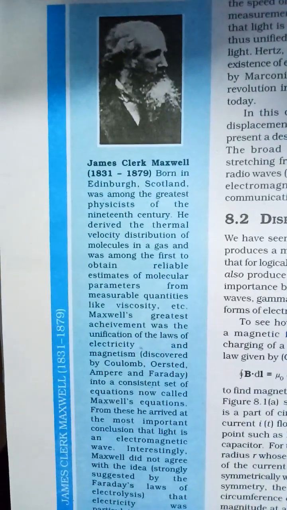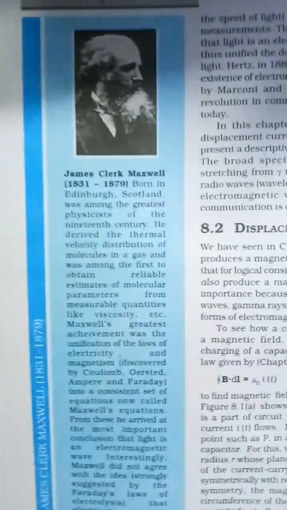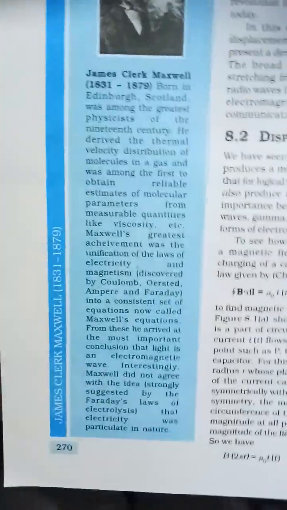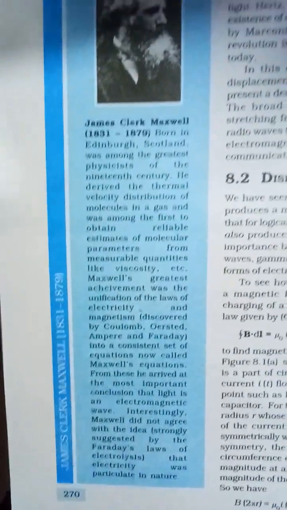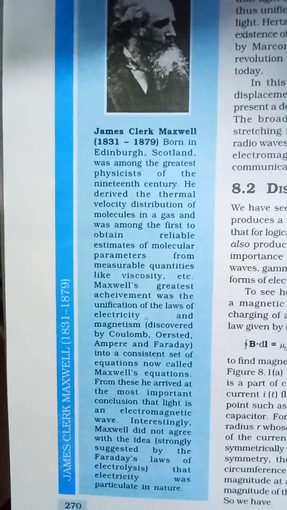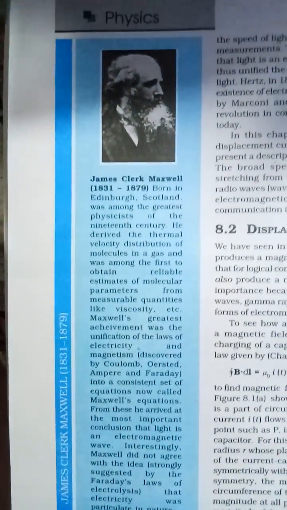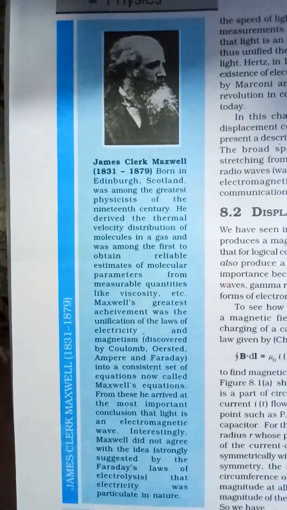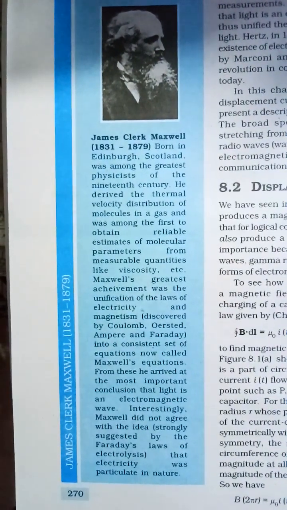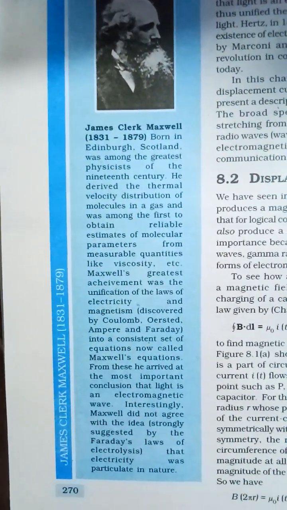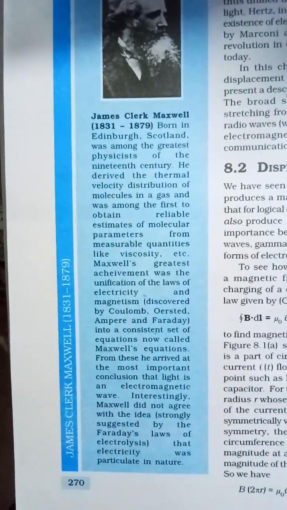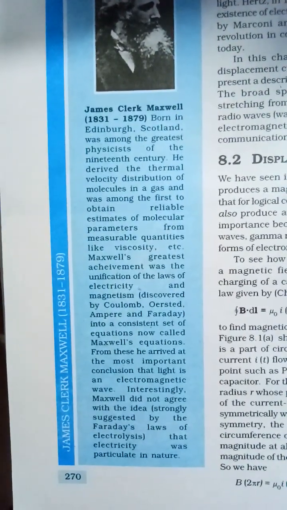Dear physics aspirants, right now I have the physics book and the topic will be electromagnetic waves, and here you will see Clerk Maxwell. James Clerk Maxwell, 1831-1897, born in Edinburgh, Scotland, was among the greatest physicists of the 19th century and derived the thermal velocity distribution of molecules in a gas and was among the first to obtain reliable estimates of molecular parameters from measurable quantities like the viscosity, etc.